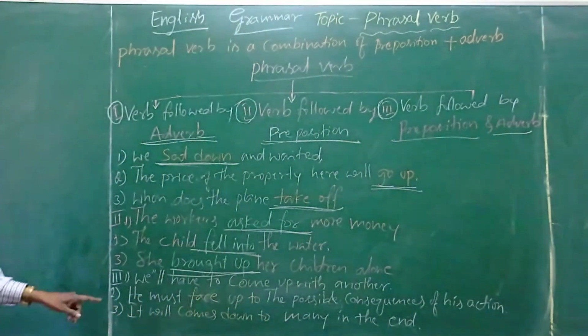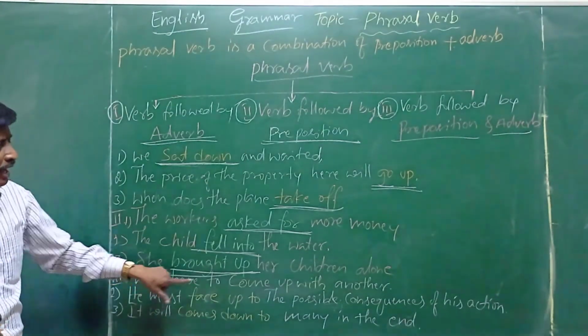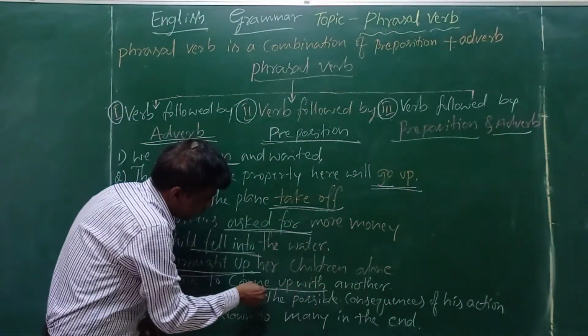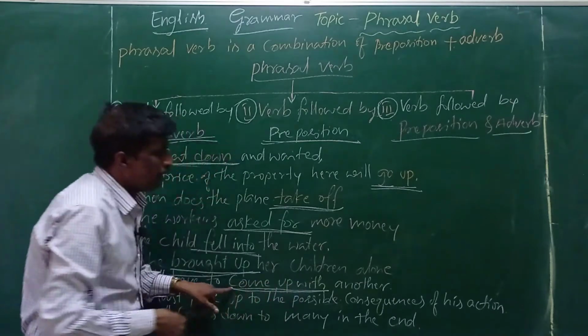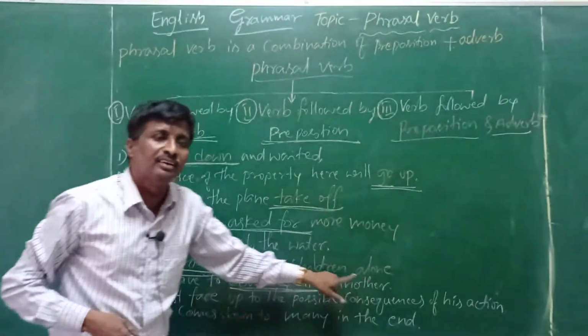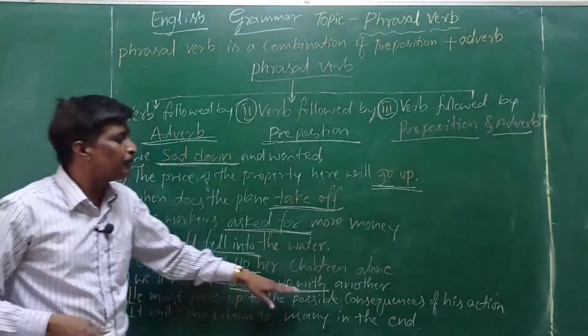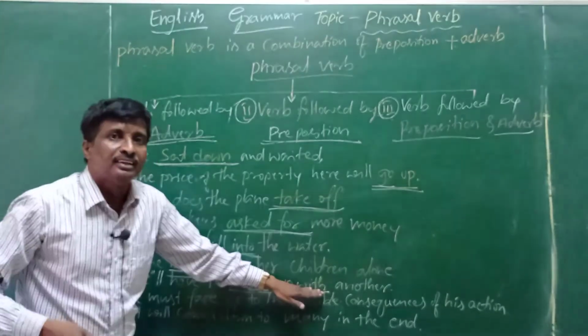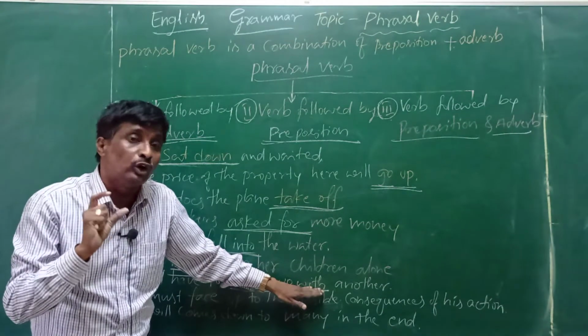See children, we will have to come up with another. Here, come up with is a phrasal verb.